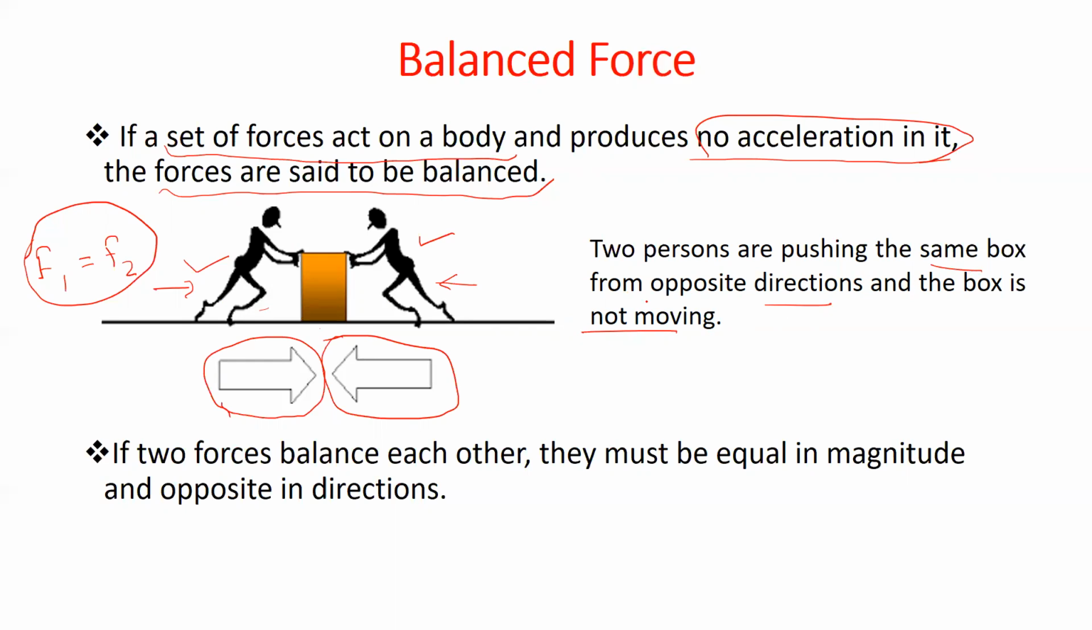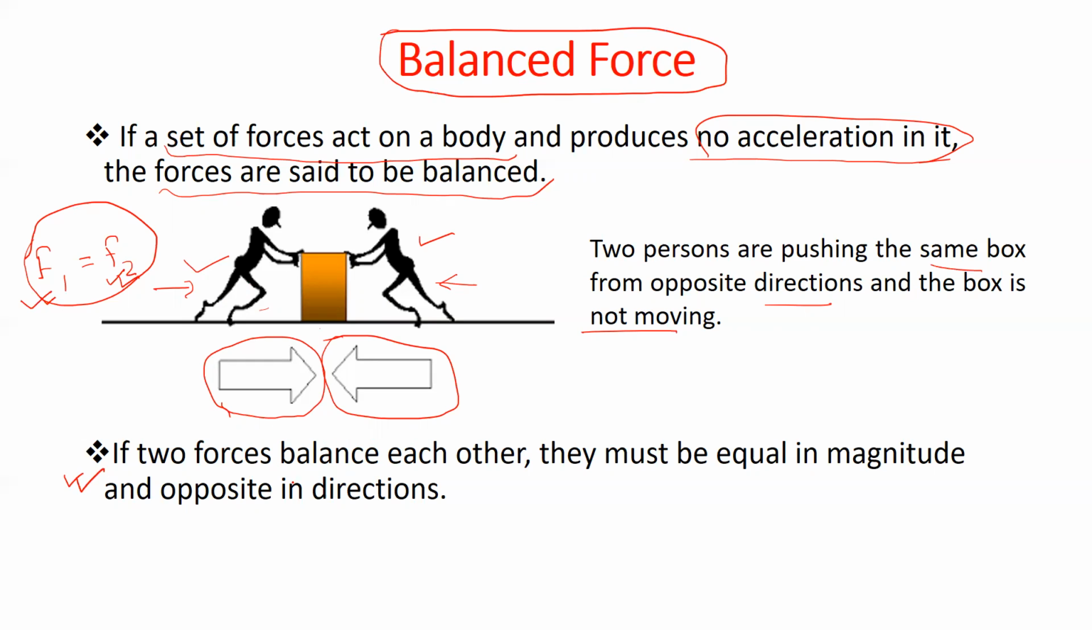So here what is happening? The force F1 is equal to the force F2, and they act on a body in such a way that the body, or the box itself, is not moving. And in such a case, these two forces are said to be balanced forces. I mean, one force is balancing the other.